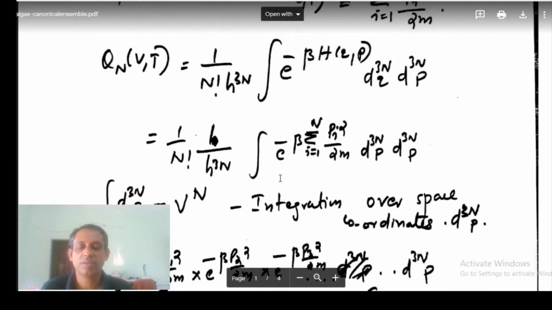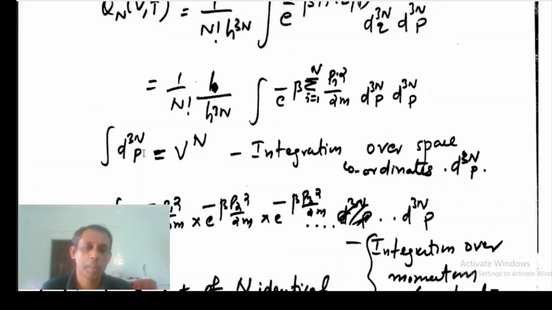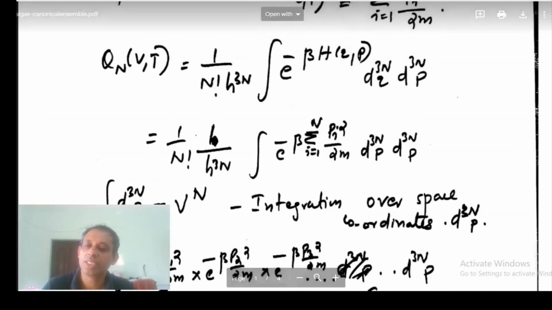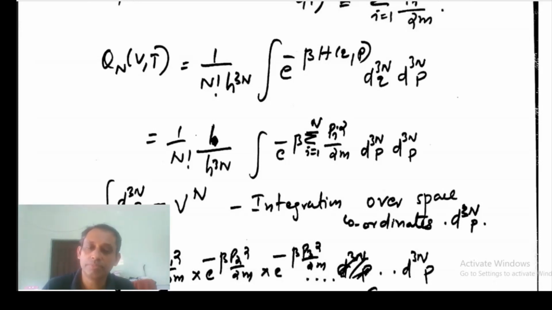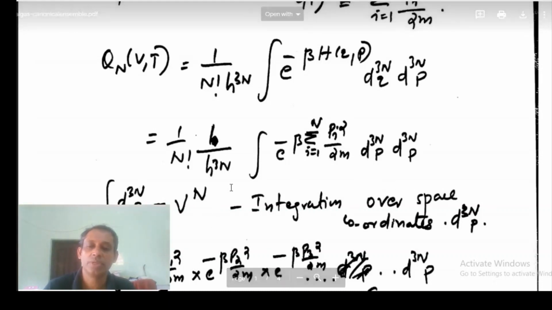The integration over the space coordinates q will give V to the power N, because the integral of d cube q will give you V. So the integral of d3N q will be equal to V to the power N. So integration over the space coordinates will give you V to the power N.